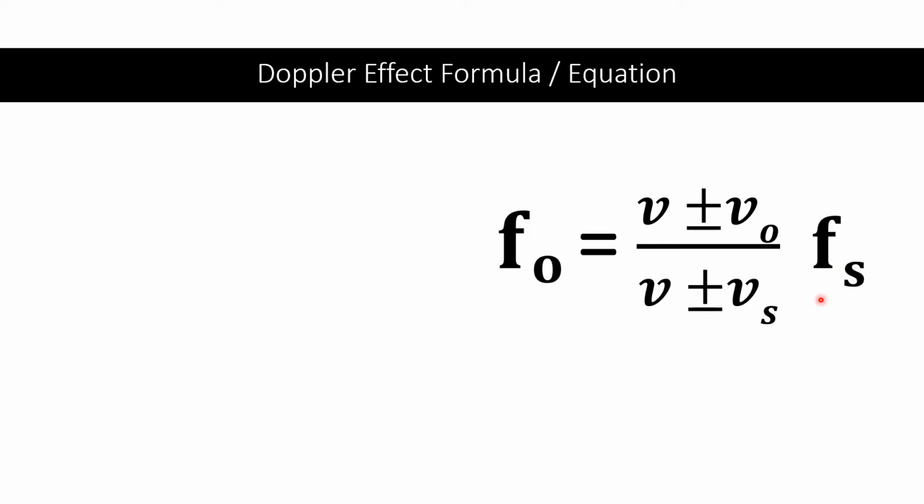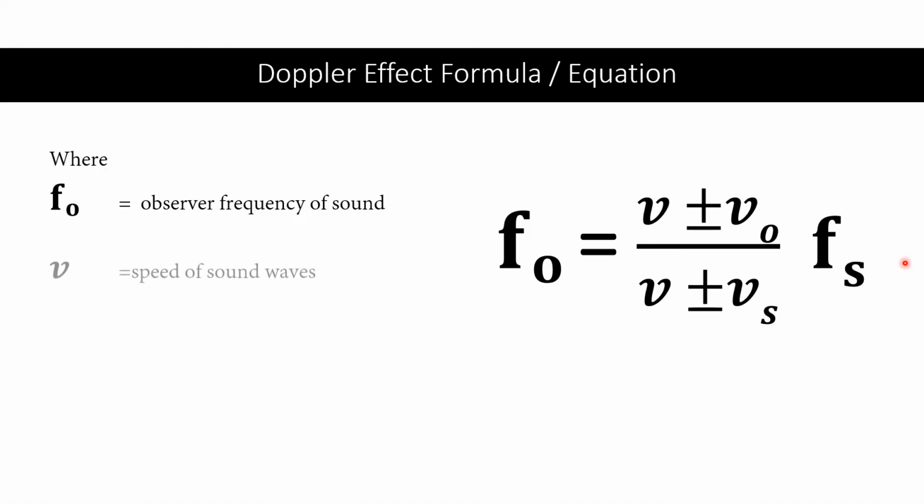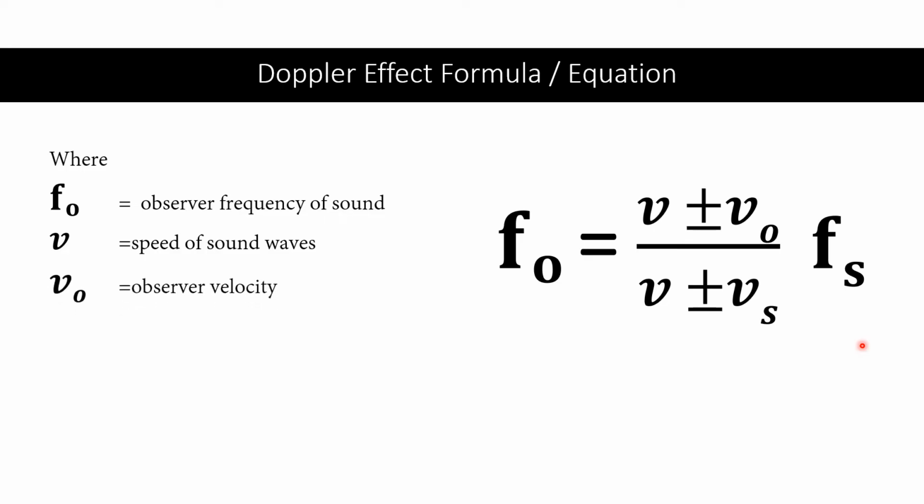For you to understand it more, let us have legends. f_o is the observer frequency of sound. So, ito yung naririnig ng ating observer, yung frequency ng sound niya. And v is the speed of the sound itself. And v_o is the observer's velocity. So, if the observer is moving, meron siyang velocity. Another one, if the source is moving, meron din siyang velocity, and that is v_s. And the actual frequency of the sound itself is f_s. So, we're using this in solving the problem.